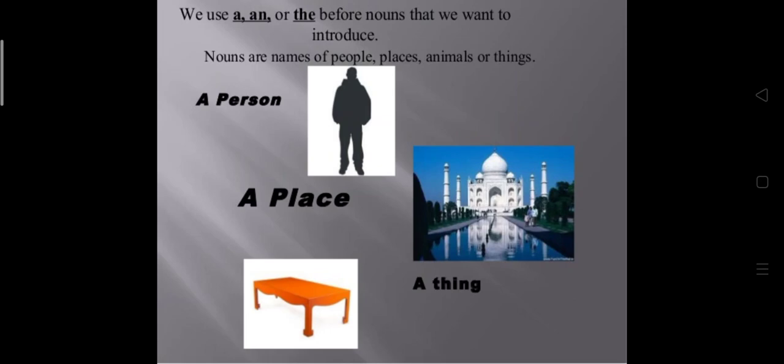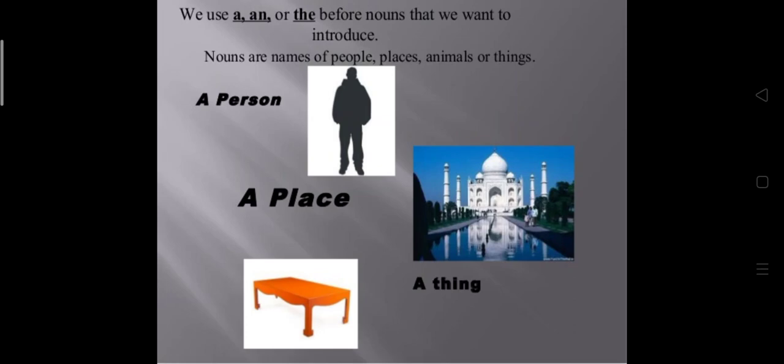Here we use a, an, or the before a noun that we want to introduce. We are using these three articles before nouns that we want to introduce. Nouns are names of people, places, animals, or things. For example, here we can see a person, a place, a thing. Let's understand it with an example.